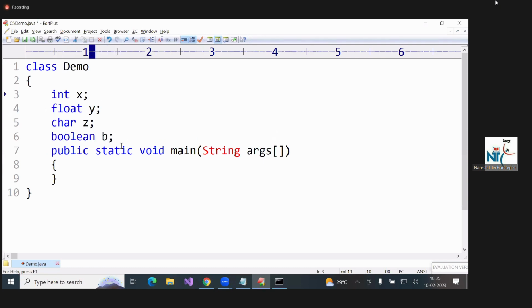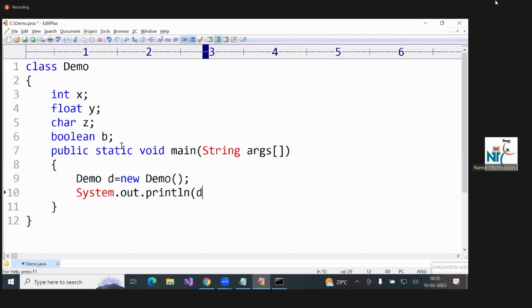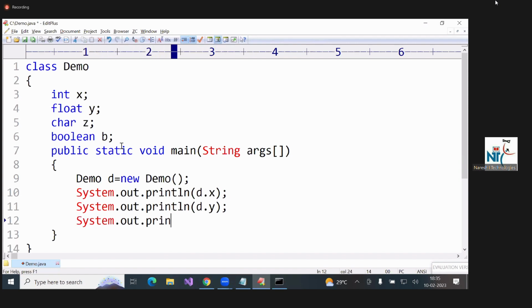These all are which type of variables? Instance variables. Demo d equal to new Demo. System.out.println d.x, System.out.println d.y, System.out.println d.z, System.out.println d.p.